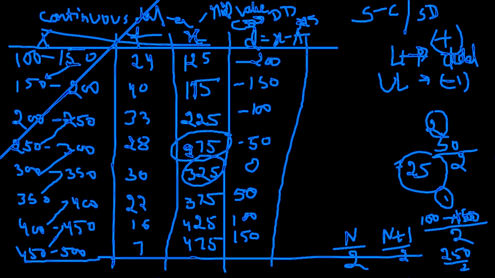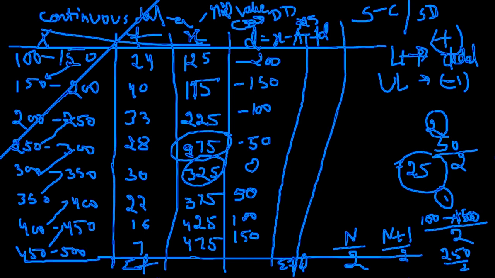You can use the shortcut method. Means you just need to evaluate f into d. Then you will get your summation fd. Then assumed mean plus summation fd over summation f. You will get this. But we prefer what? Step deviation. Why?